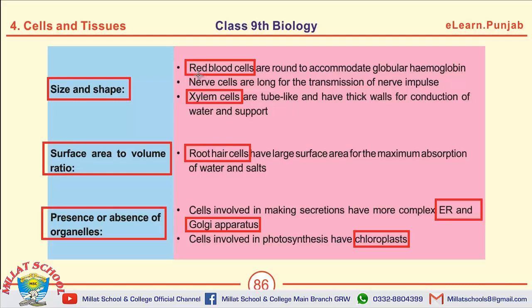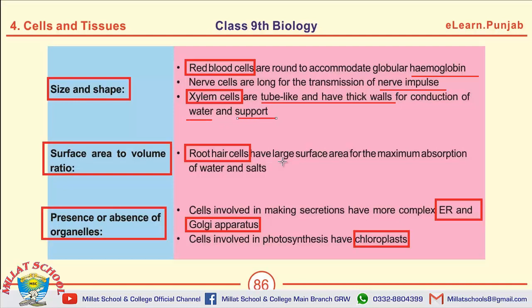The first one is red blood cells. The red blood cells have hemoglobin. Nerve cells can transmit nerve impulse. Xylem cells are tube-like and have thick walls. Xylem cells can conduct water. Xylem cells can give support. Root hair cells